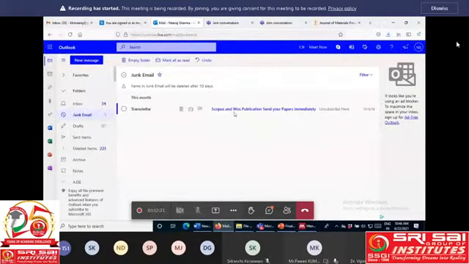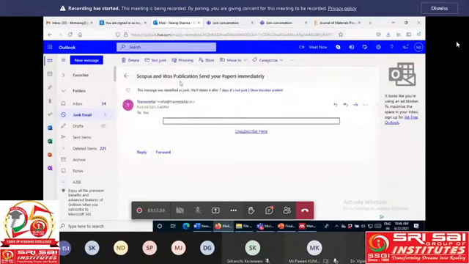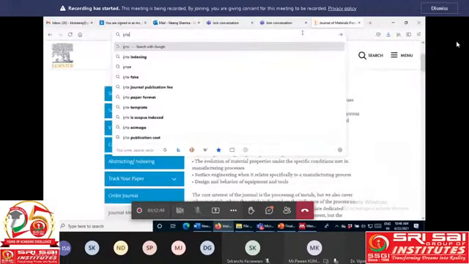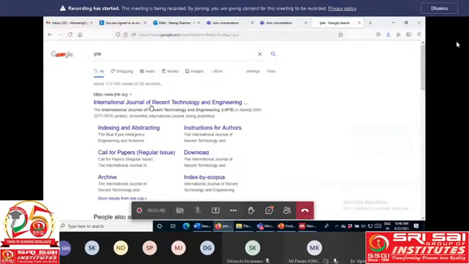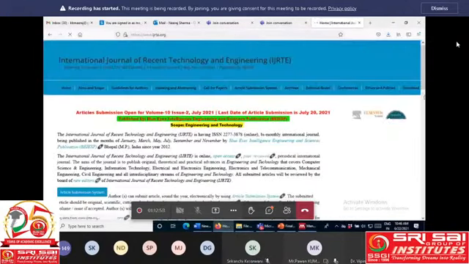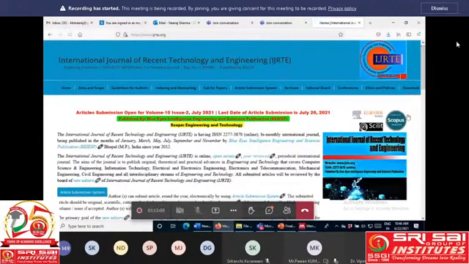So how can we check whether a journal is Scopus indexed? I remember one journal, IJRTE, the International Journal of Recent Technology and Engineering. Most people know this journal as Scopus indexed. Maybe not today, but they are still using this symbol, and we do not check whether the journal is Scopus indexed, we simply send our article.